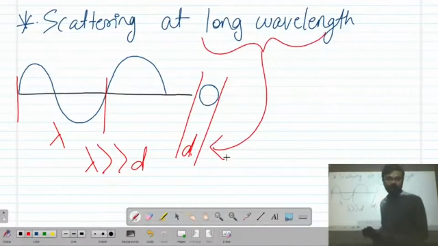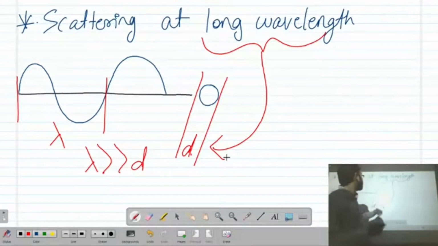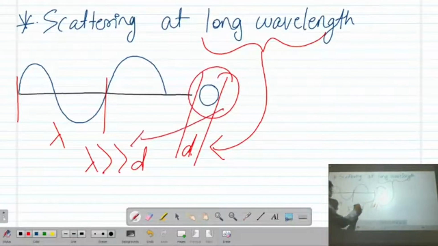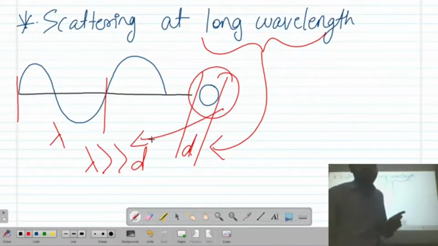Scattering at longer wavelength means we want to study the scattering of light with respect to a small particle. Small particle means a particle whose dimensions are less than the wavelength of the light.